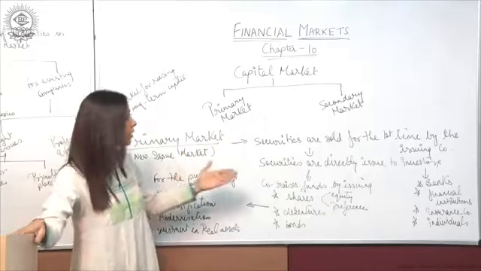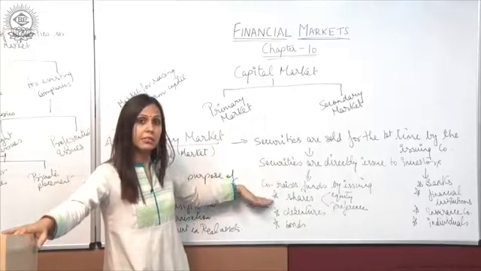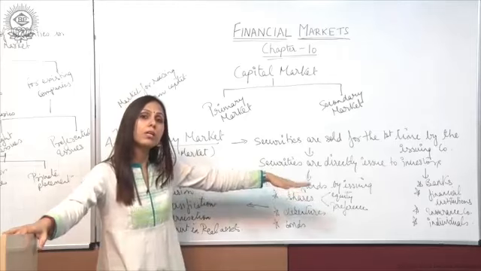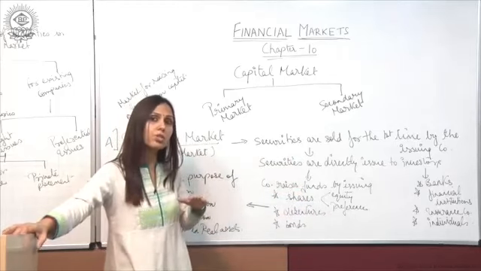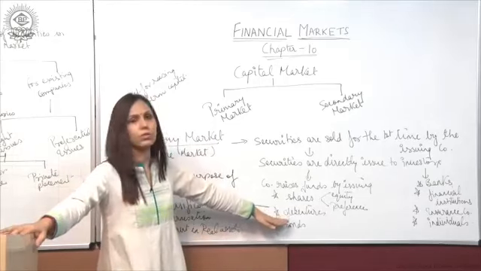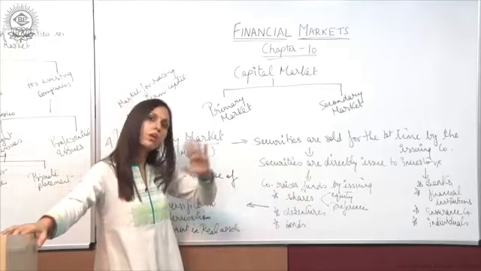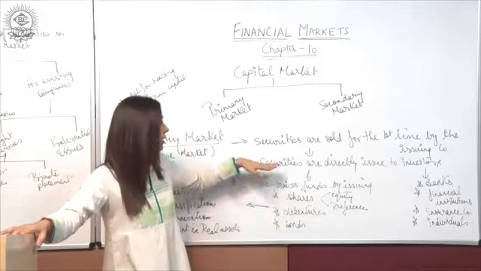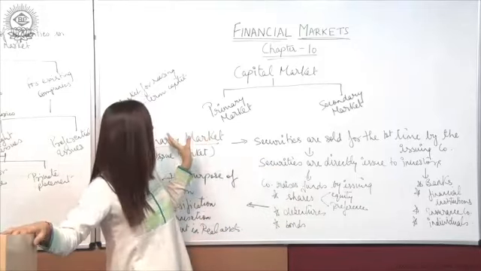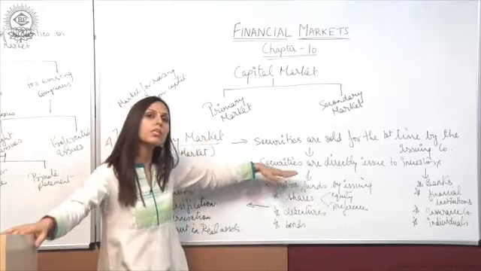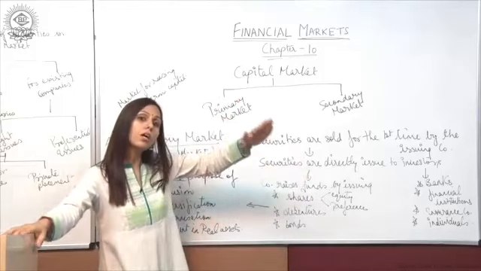The company raises funds by issuing shares, debentures or any kind of bonds. Shares can be equity or preference. Fine. Now, as I told you, in primary market securities are sold directly to the investors.